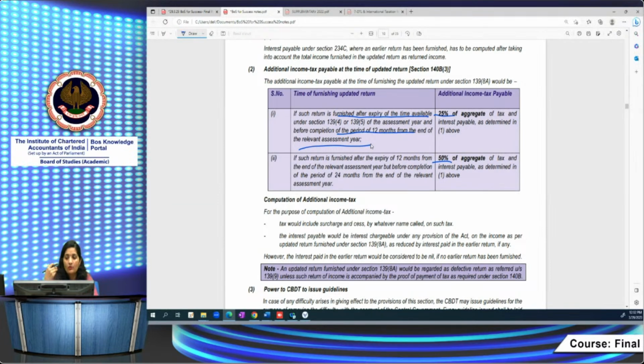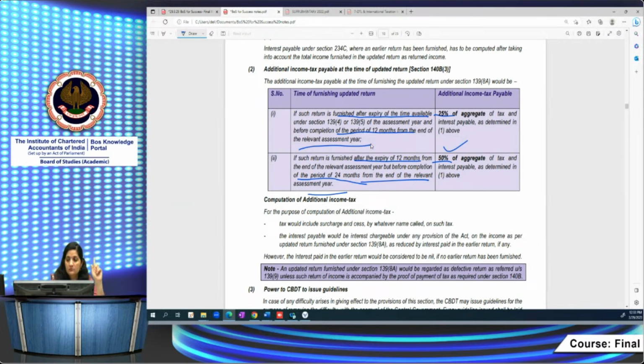Already we determine this in both cases, whether you have furnished or not furnished. In both manners you have to compute the tax portion and the interest amount, and then compute the 25% amount. When you have to pay 50% additional income tax: if you are furnishing the return of income after 12 months but before 24 months, you have the time limit till 24 months. So if you are submitting your updated return after the expiry of 12 months, but before 24 months from the end of the relevant assessment year, then the 50% rate would be applicable for determining this additional income tax. Additional income tax has to be computed on the amount of tax plus interest, right?